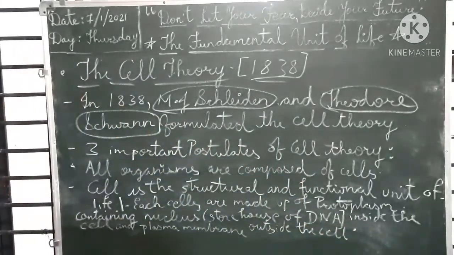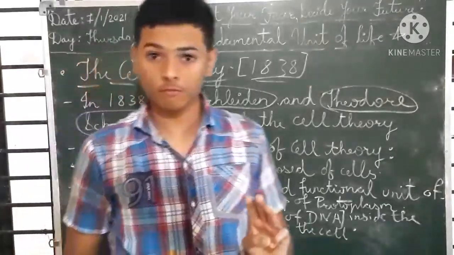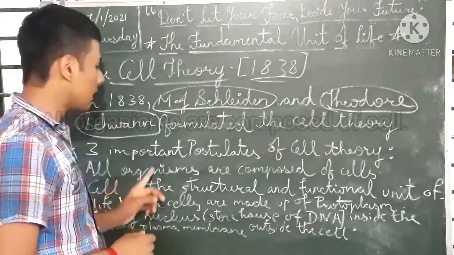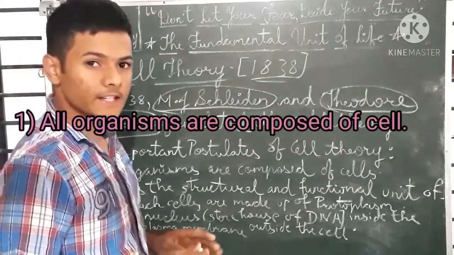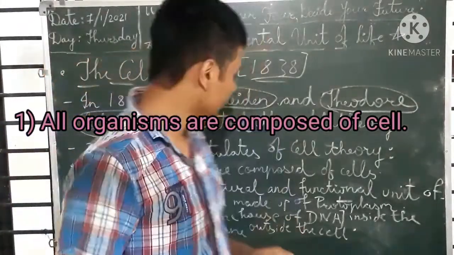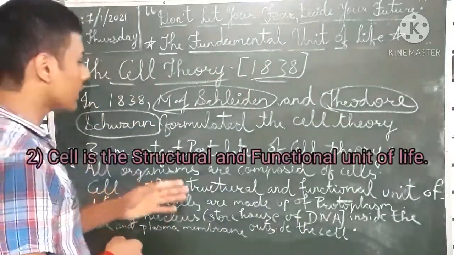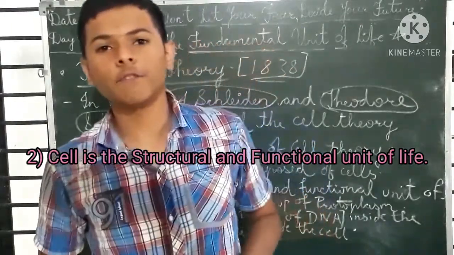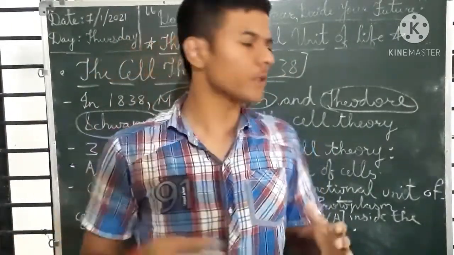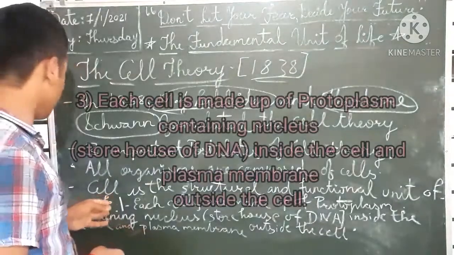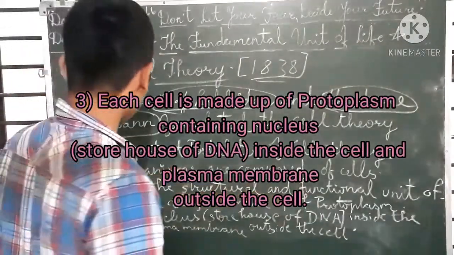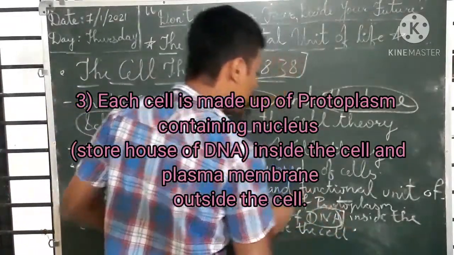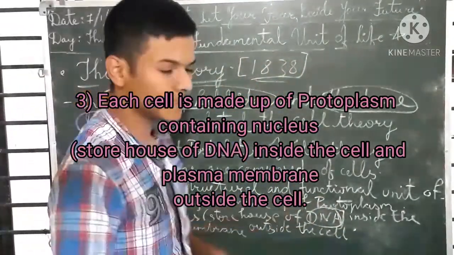Okay students, three important postulates were given by M.J. Schleiden and Theodor Schwann. First was, all organisms are composed of cells, whether it is plants, animals or human beings. Second was, cell is the structural and functional unit of life, and it has the capacity to perform all basic functions like respiration, nutrition, etc. Third was, each cell is made up of protoplasm containing nucleus, and nucleus is the storehouse of DNA, inside the cell and plasma membrane outside the cell.